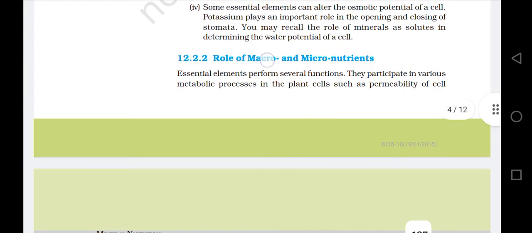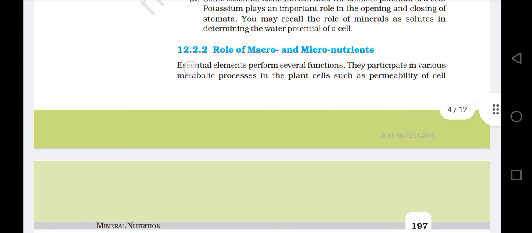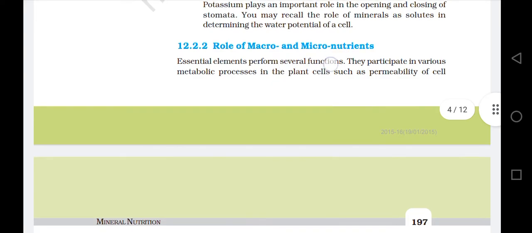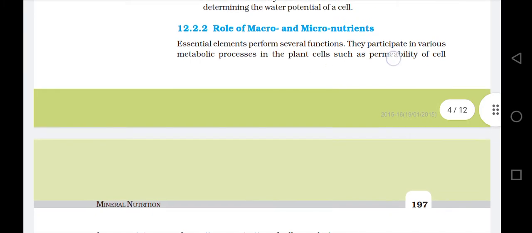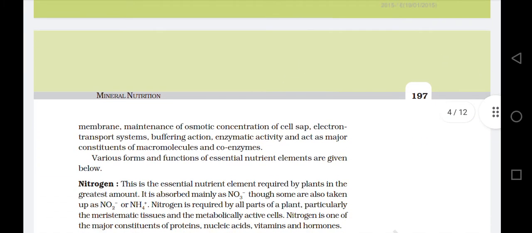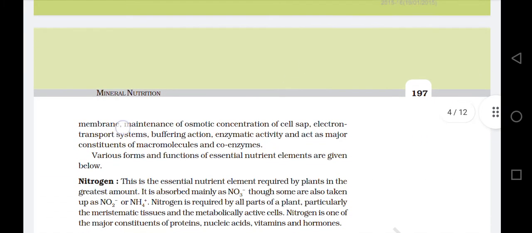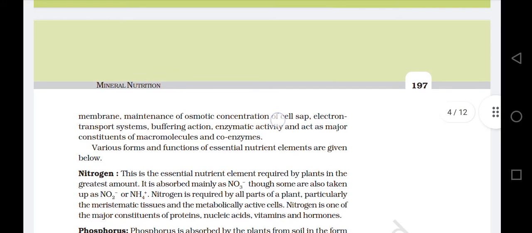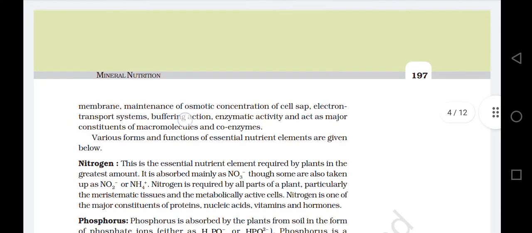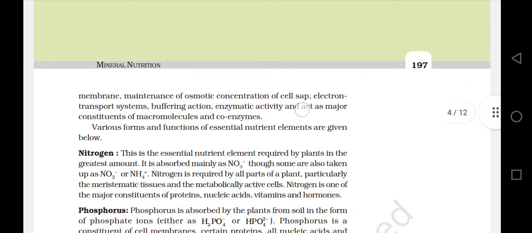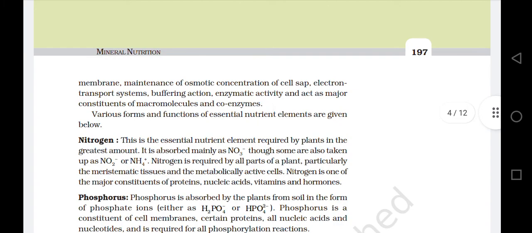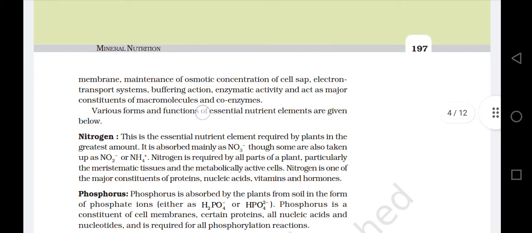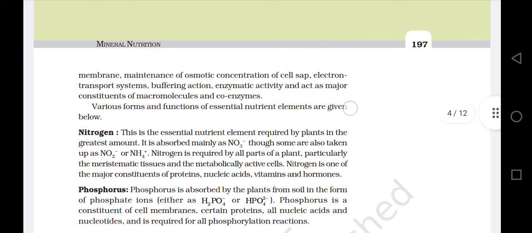12.2.2 Role of macro and micronutrients. Essential elements perform several functions. They participate in various metabolic processes in plant cells such as permeability of cell membrane, maintenance of osmotic concentration of cell sap, electron transport system, buffering action, enzymatic activity, and act as constituents of macromolecules and coenzymes. Various forms and functions of essential nutrient elements are given below.